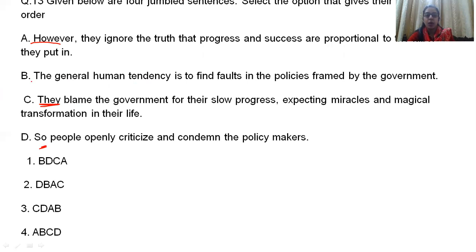So without any doubt this particular sentence should be the first one: the general human tendency is to find fault in the policies framed by the government. Now what do people do? People openly criticize and condemn the policy makers. What else do they do? However, they ignore the truth, or they blame the government.